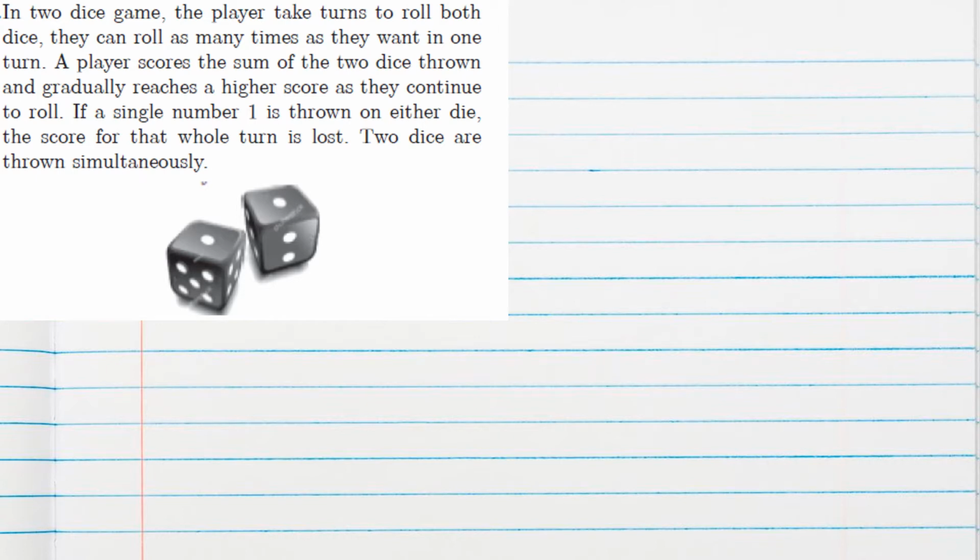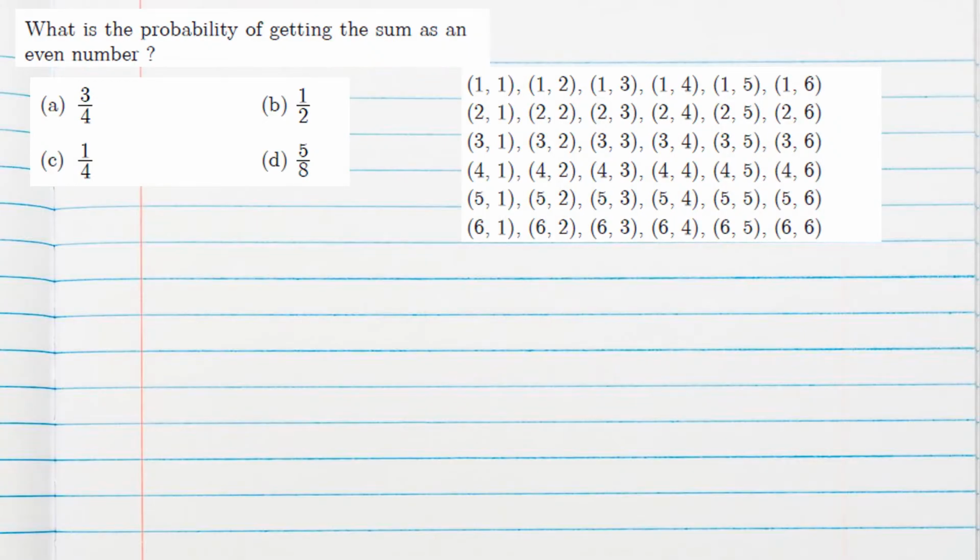Two dice are thrown simultaneously. This is the only thing you need to observe. Two dice are thrown. So if two dice are thrown, we have total 36 outcomes. For a single die, we have only 6 outcomes. Now here two dice are thrown. That means 36 outcomes will come here. What is the probability of getting the sum as an even number?